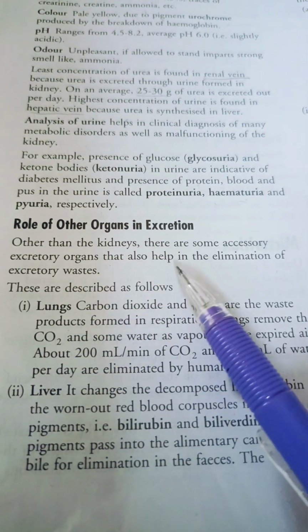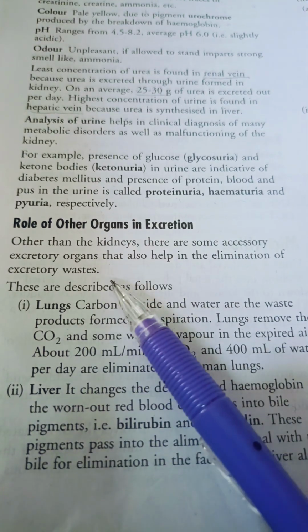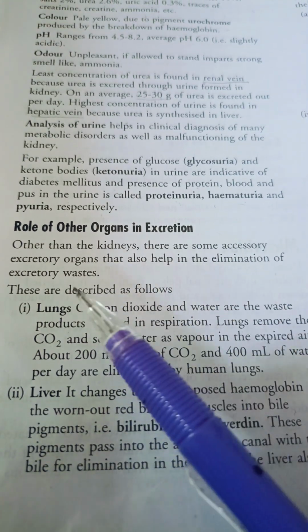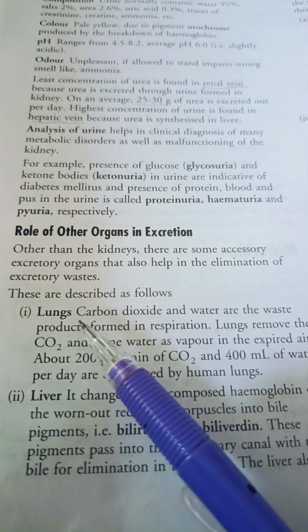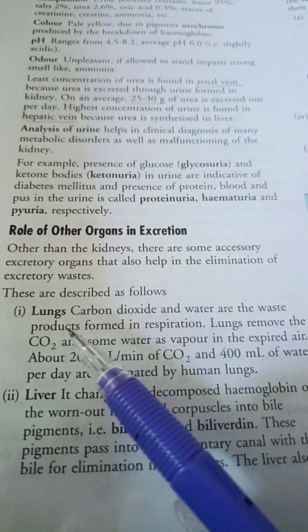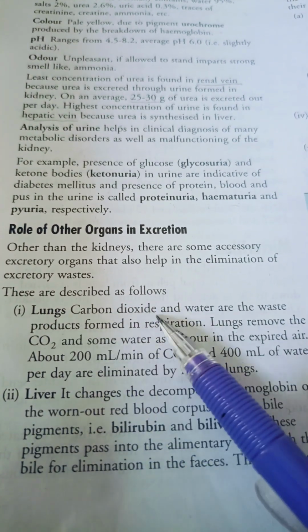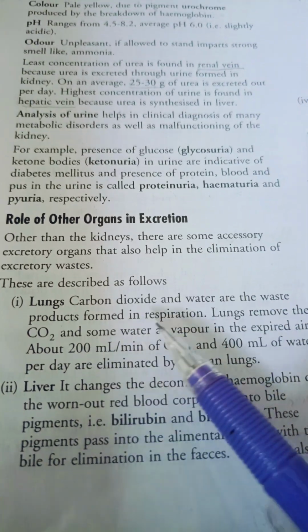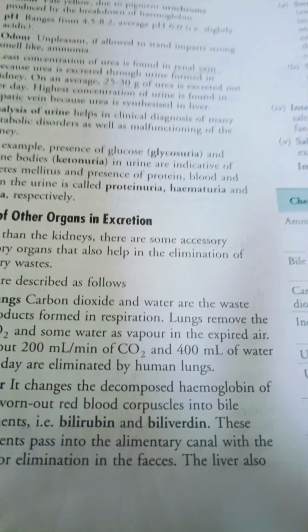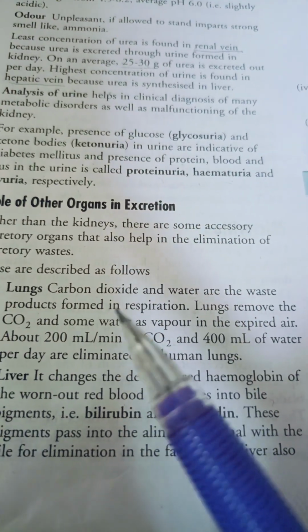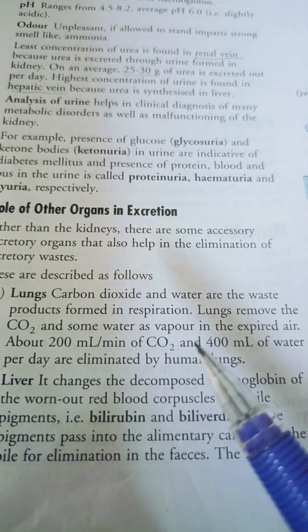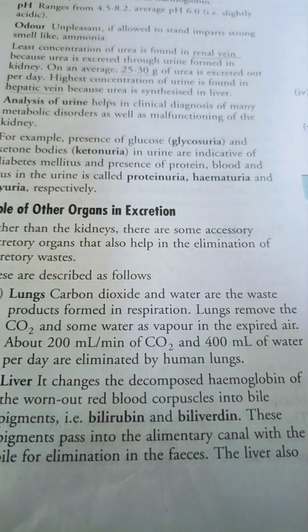Other than kidneys, there are some accessory excretory organs that also help in elimination of excretory waste. These are as described. First is lungs. Carbon dioxide and water are the waste products formed in respiration. Lungs remove the carbon dioxide and some water as vapor in expired air.